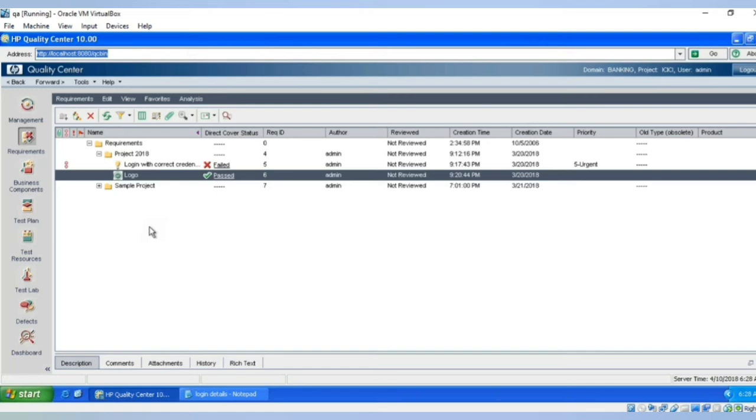That's the reason this tool became very popular. There are so many other tools also in the market, but Quality Center or HP ALM became very popular in real time. So that's the reason we are teaching it here. Now I will show you one by one module with detailed information. Before that, does anyone have any questions?